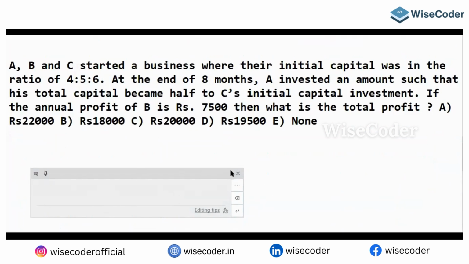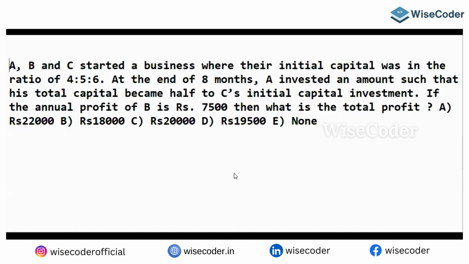The next question is here. A, B, and C started a business where their initial capital was in the ratio 4:5:6.